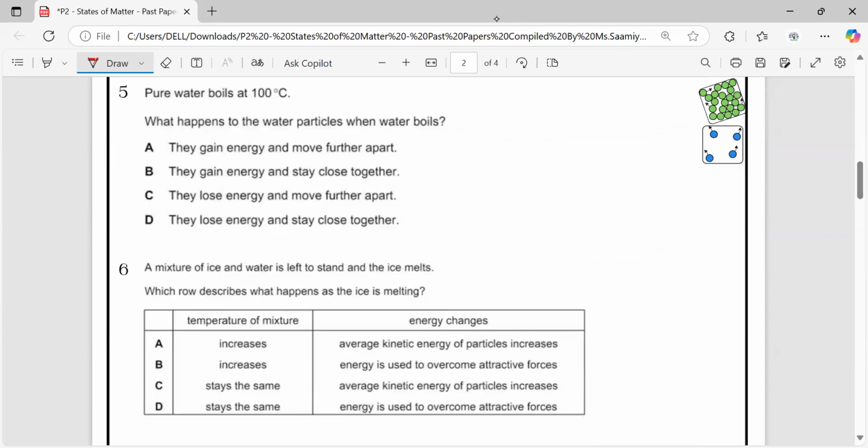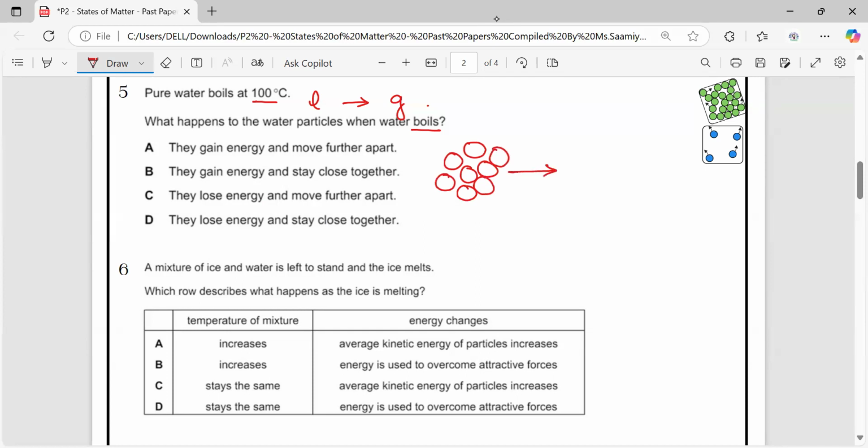Next question. Pure water boils at 100 degrees Celsius. What happens to the water particles when water boils? So, water particles are liquid, and when they boil, they turn into gas. So, what happens? The particles move further apart, because liquid particles are arranged very loosely and randomly, but they are touching each other also.